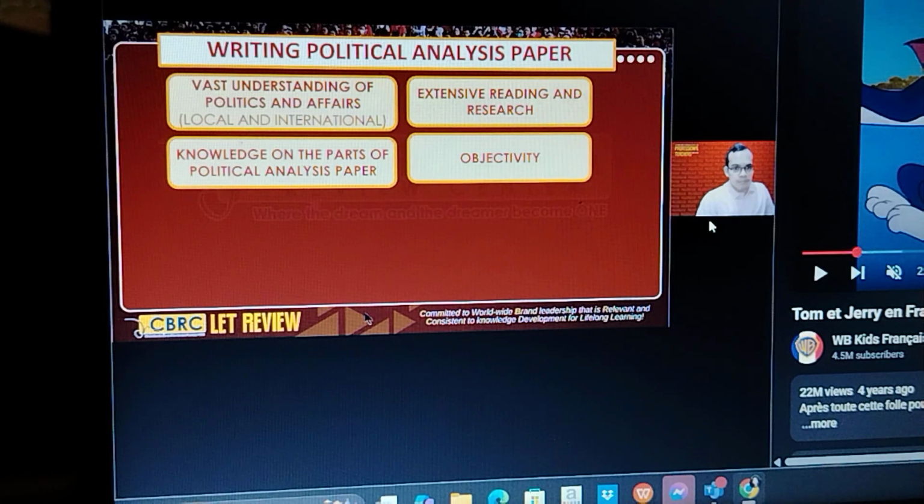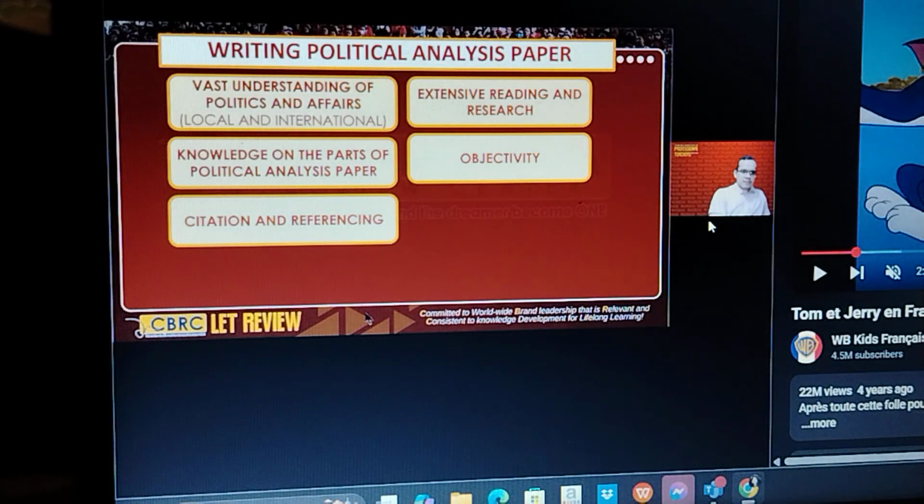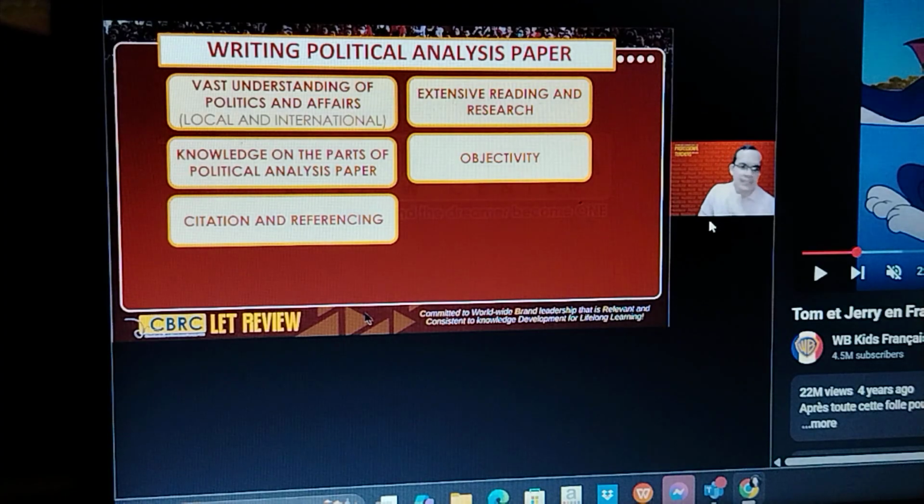Next is objectivity. When writing a political analysis paper, there is no room for subjective statements. What I mean by that is there's no room for pure opinions. All their statements must be based on facts, must be based on evidence, must be based on their research, what they have read. That's what we mean by objectivity. Next is citation and referencing. Much like the literary analysis paper, we need to cite and reference any original ideas